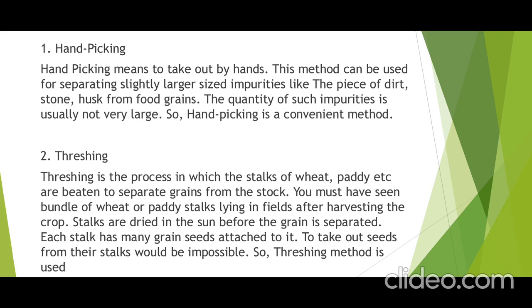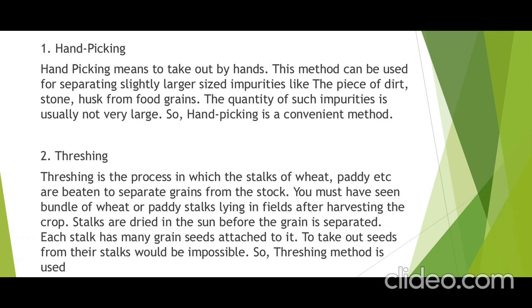You must have seen bundles of wheat or paddy stalks lying in fields after harvesting the crop. The stalks are dried in the sun before the grain is separated. Before you thresh the stalks, you have to dry them, then only will the grains be separated. Otherwise this process won't be possible, and the grains won't be easily separated. So first you harvest the crops, afterwards you dry the stalks, and then you thresh.